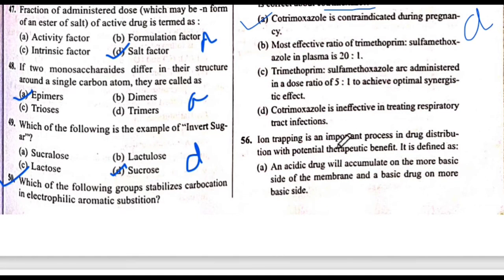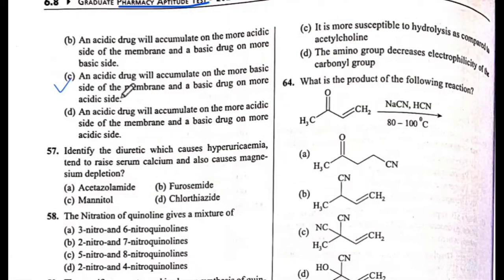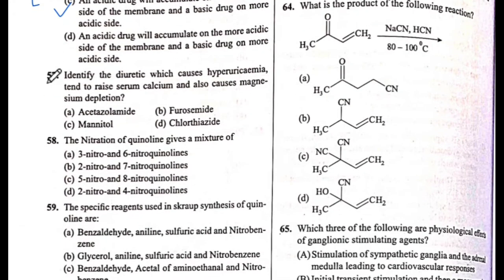Ion trapping is an important process in drug distribution with potential therapeutic benefit. It is defined as... The answer is C. An acidic drug will accumulate on the more basic side of the membrane and a basic drug on the more acidic side. The answer is C. Next is 57 question number.